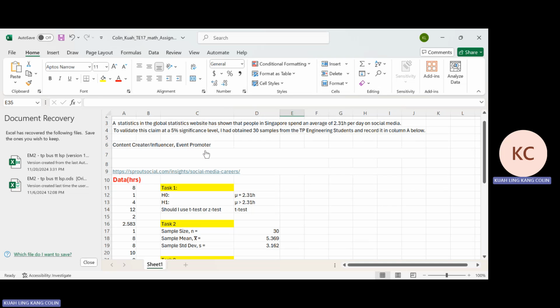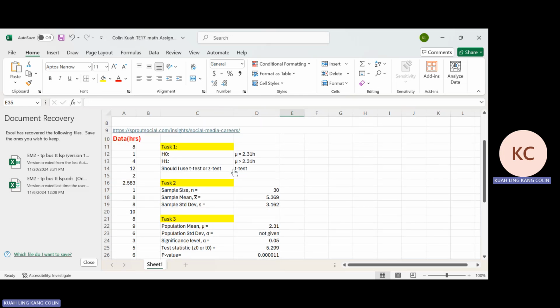A statistic in the Global Statistics website has shown that people in Singapore spend an average of 2.31 hours per day on social media. To validate this claim at a 5% significance level, I have obtained 30 samples from the TP engineering students and recorded it in column A below.